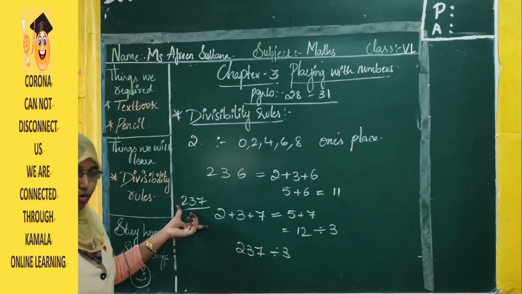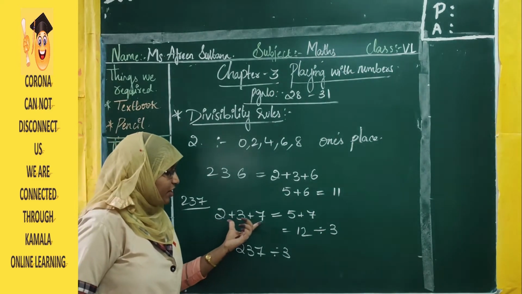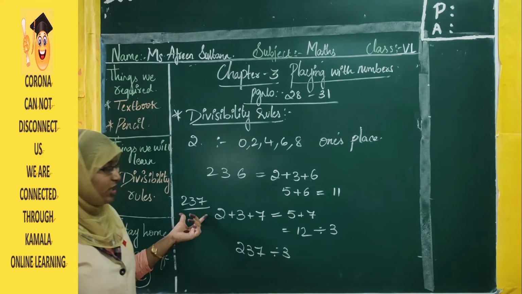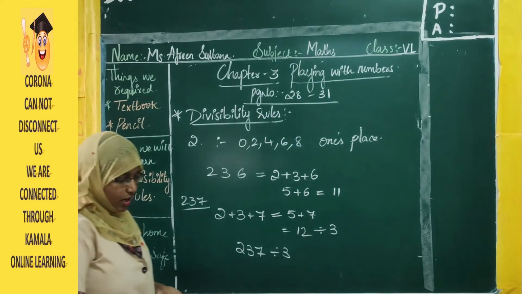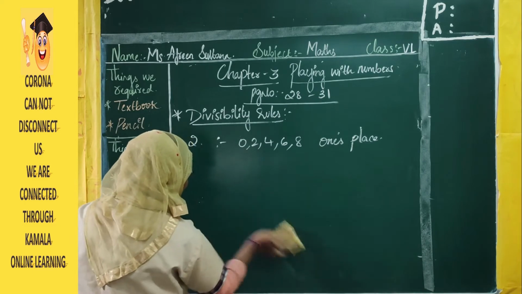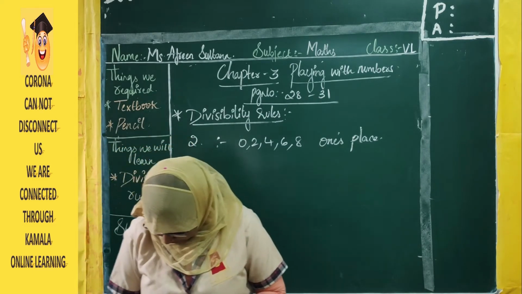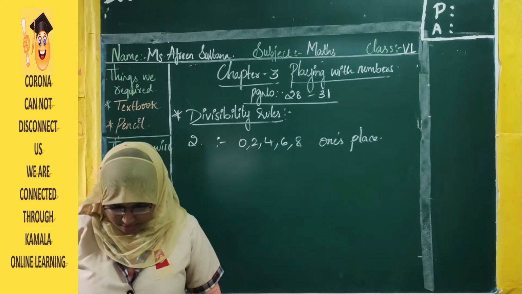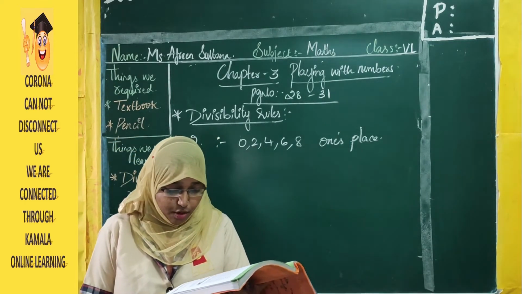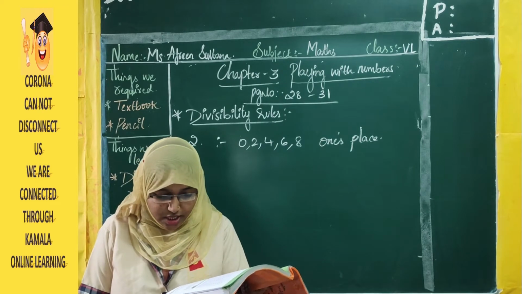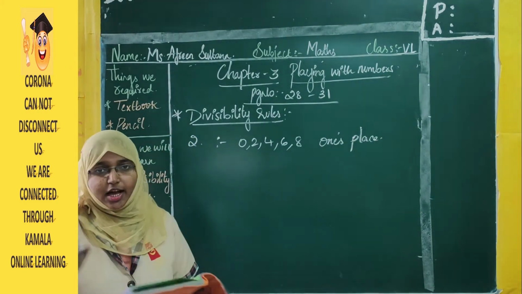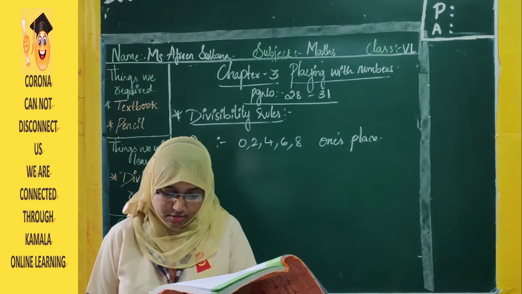So what is the divisibility rule? Firstly we will do the sum of digits. If the sum of the digits is divisible by 3, then the number is also divisible by 3. Okay? What is the rule? Sum of the place values. See here, in the last line, thus we can say that if the sum of the digits is divisible by 3, then the number is divisible by 3. That line they have boldly written as the definition.